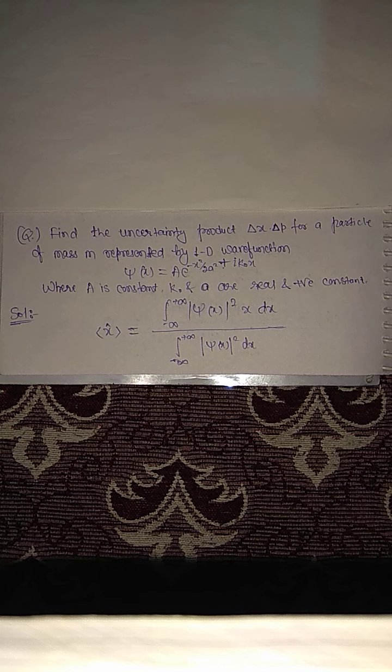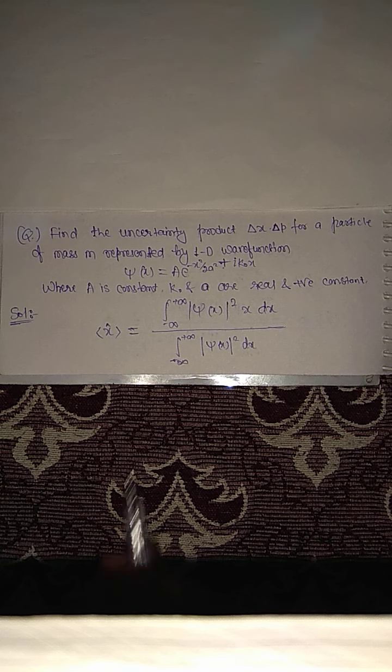So now start. First you have to find the mean. How to find the mean value of the position operator? You have the integral from minus infinity to plus infinity of the magnitude of psi(x) squared.